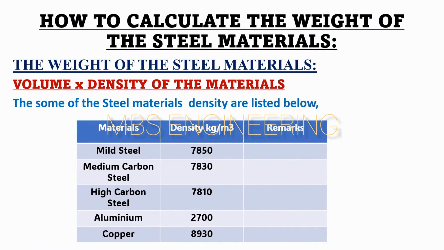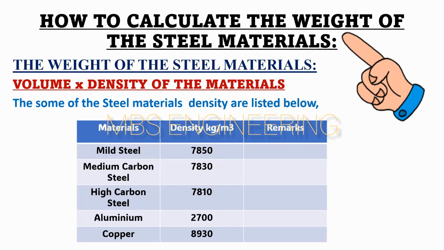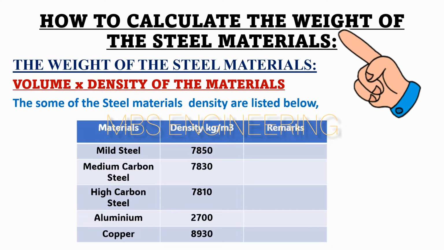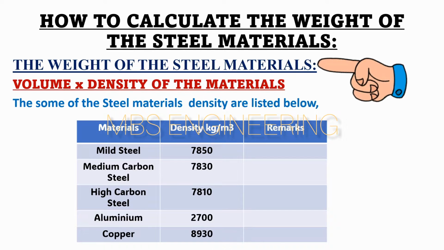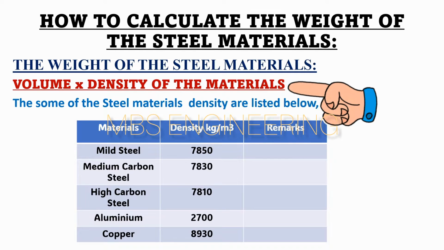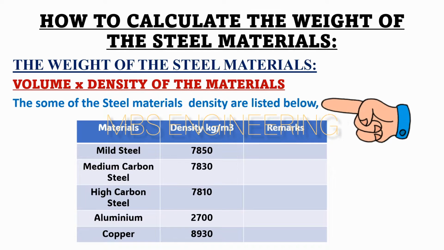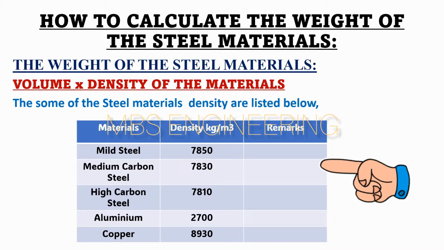Next, we learn about how to calculate the volume and weight of the mild steel materials. The weight of the mild steel materials is equal to the volume of the mild steel materials multiplied by the density of the materials. Some of the materials, like mild steel, medium carbon steel, high carbon steel, aluminum, and copper, have their density details listed below for better understanding.